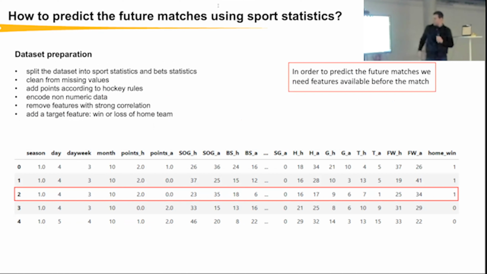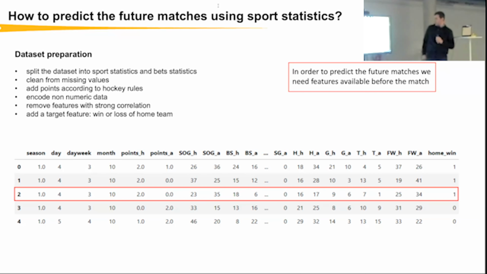And finally, at the final step, we have to introduce, of course, the target. In our case, the target is the win or lose of the home team, so the team which plays at home. So this is actually a binary classification problem. And here you can see how the data set looks. But actually this data set is useless for us.